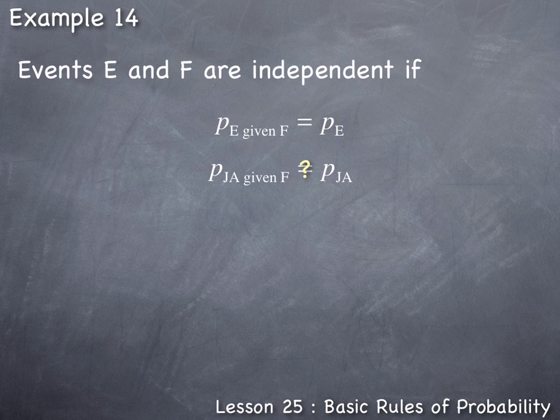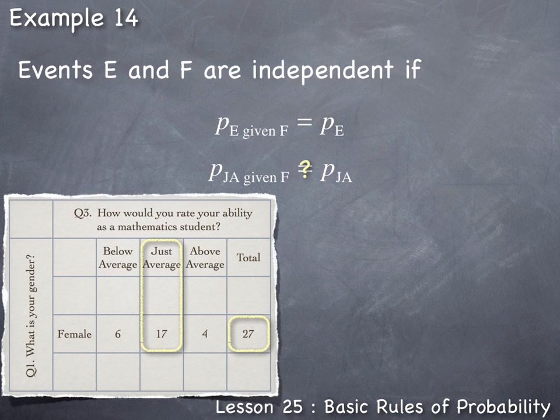So first, the probability that the student would rate their math ability as just average, given they're female, is calculated this way. Given the information of being female redefines the total. So the total that we base this probability on is the given 27 females, of which 17 rated their math ability as just average. So 17 out of the 27 females were just average, which works out to be 63.0%.